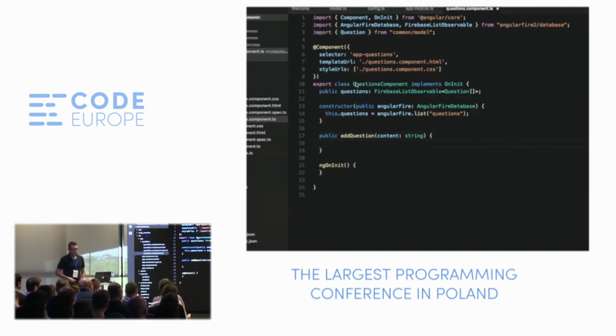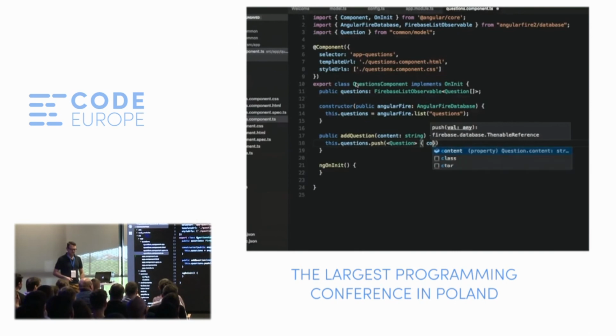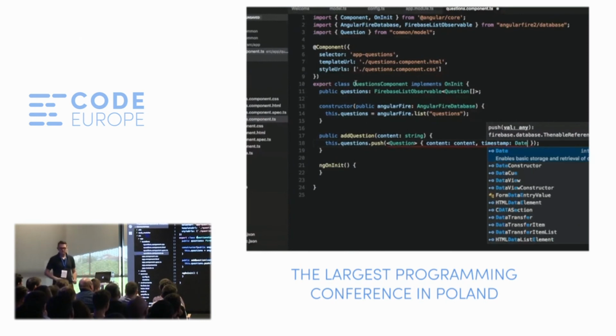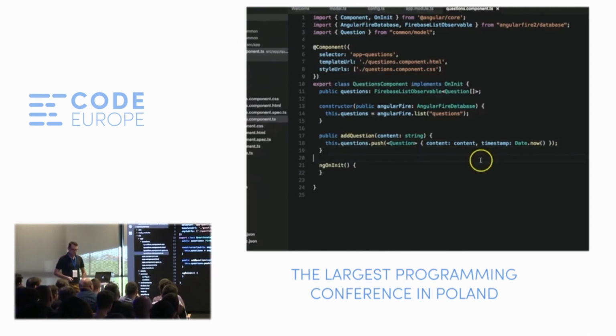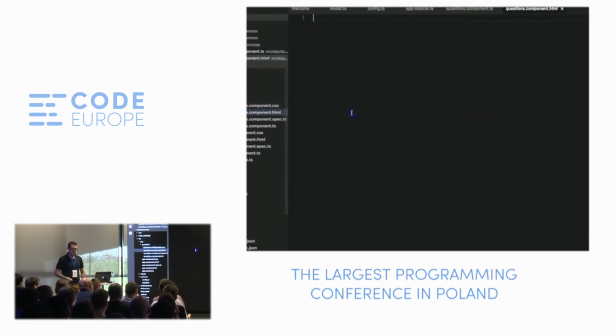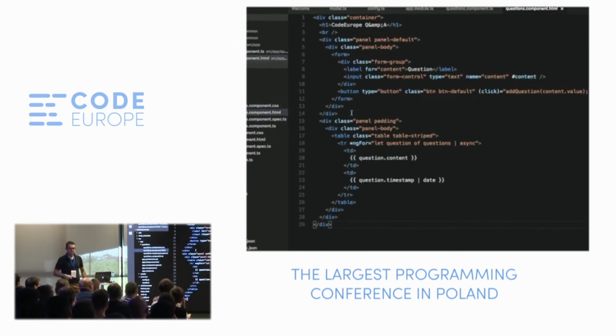Now let's create a method for adding questions. It takes the content of the question and simply pushes it into the database. So we don't perform validation yet. We'll add validation in a moment. Now all that remains is to add some HTML just for the user interface. It's not very exciting, but it has to be done.